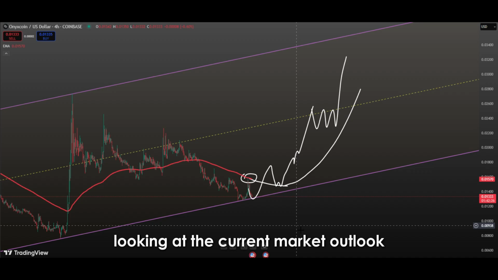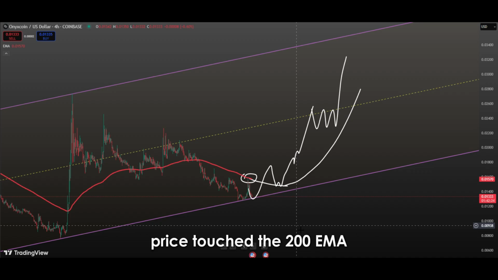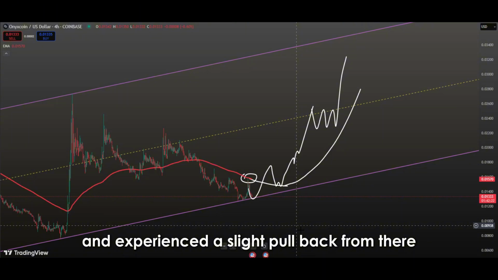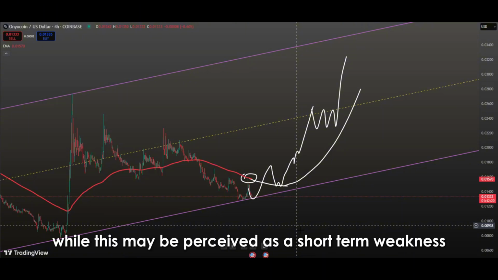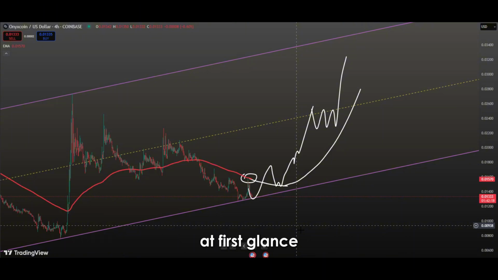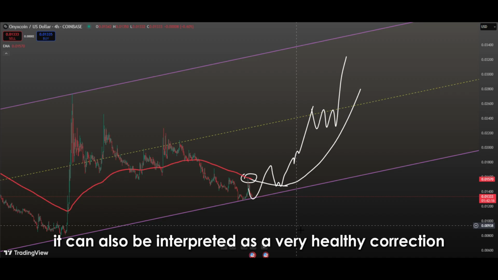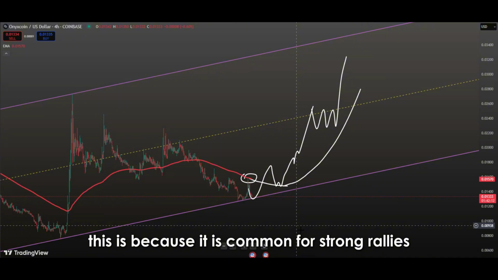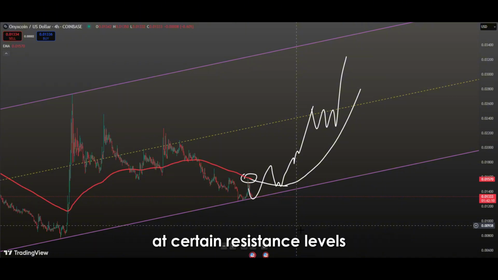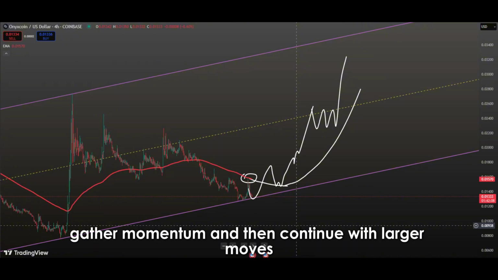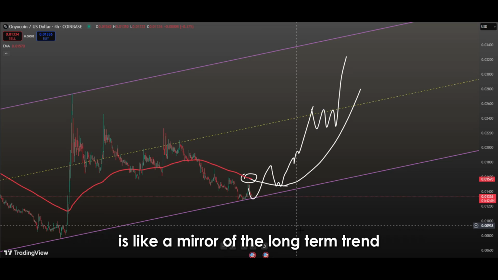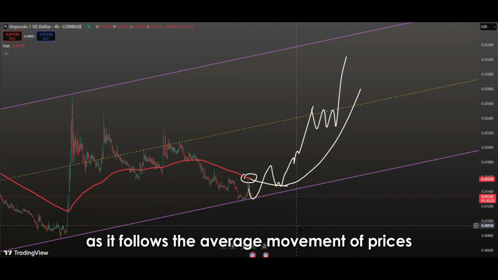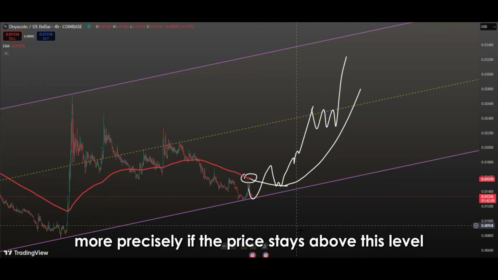Looking at the current market outlook, price touched the 200 EMA and experienced a slight pullback from there. While this may be perceived as a short-term weakness at first glance, it can also be interpreted as a very healthy correction in terms of technical analysis. This is because it is common for strong rallies to pause briefly at certain resistance levels, gather momentum, and then continue with larger moves. The 200 EMA is like a mirror of the long-term trend, as it follows the average movement of prices more precisely.